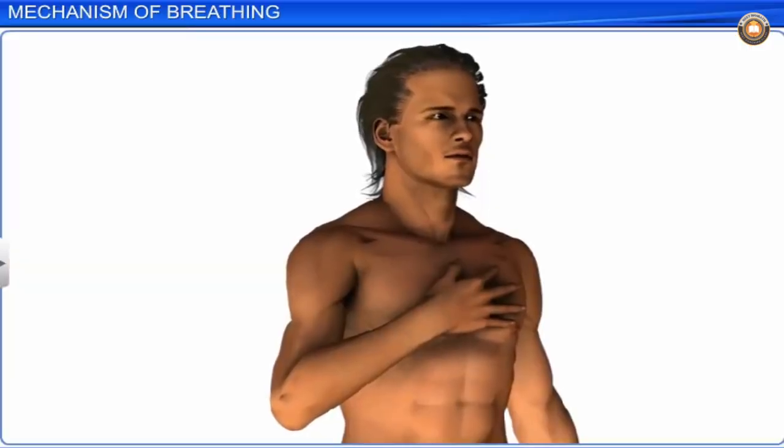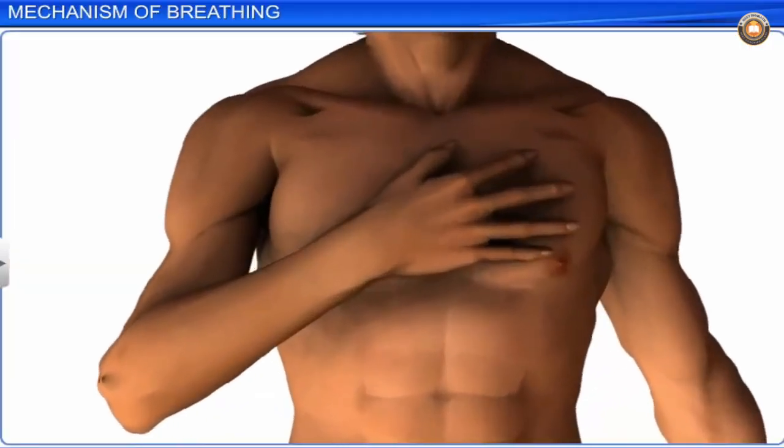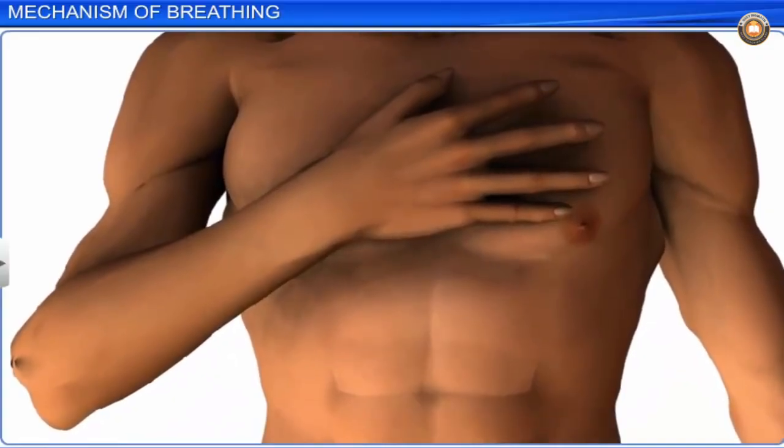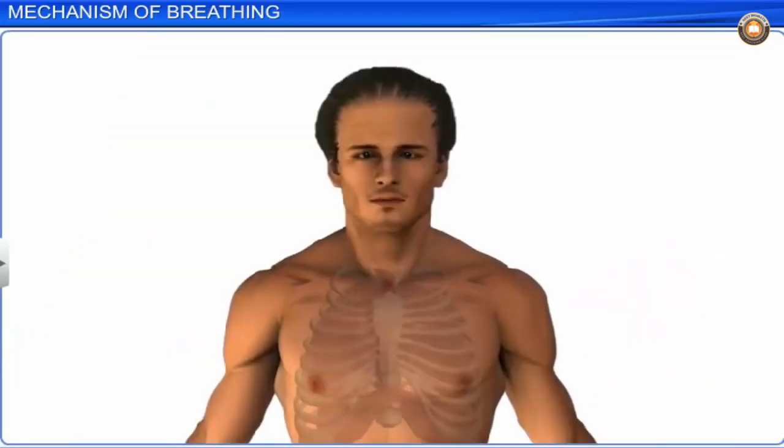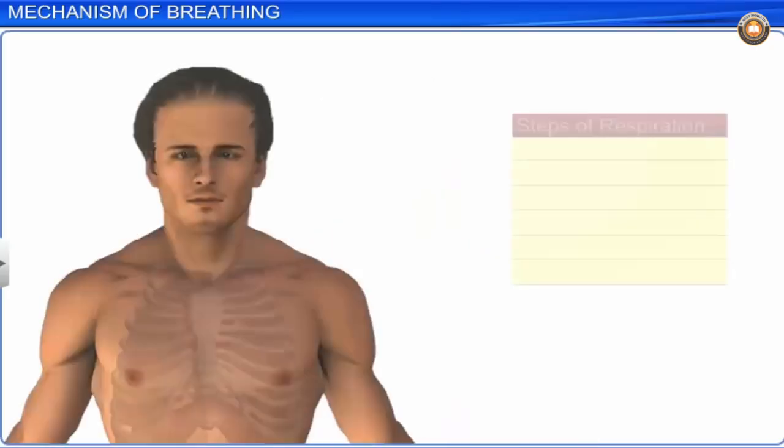Observe your breath. Your chest expands every time you breathe in and contracts every time you breathe out. This is because breathing causes the movement in lung and chest muscles to maintain the body at equilibrium pressure. Let's study respiration in detail.